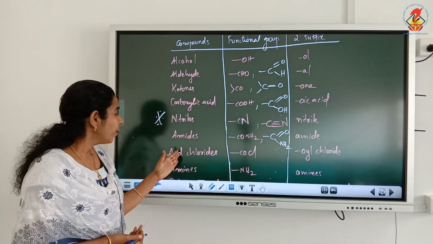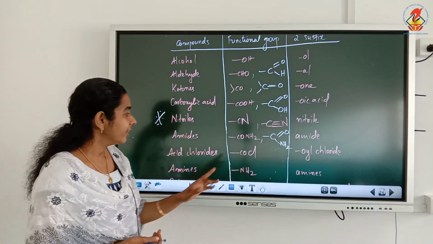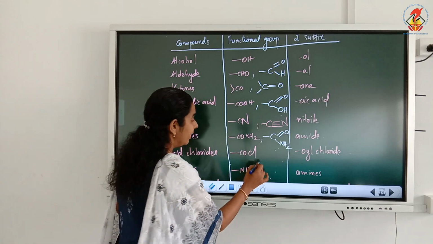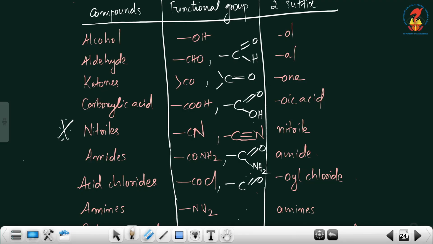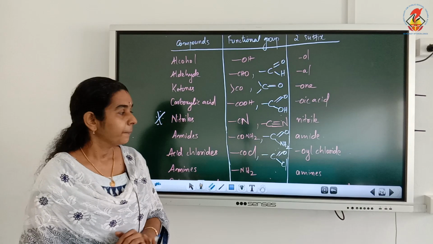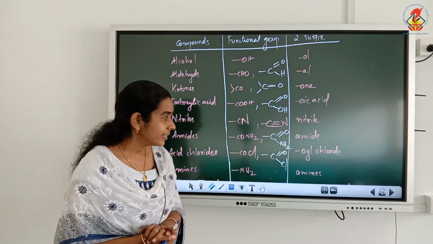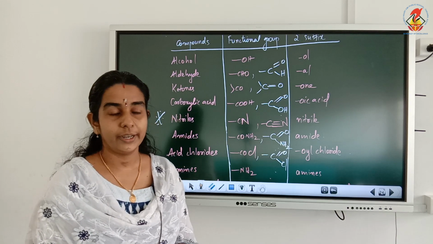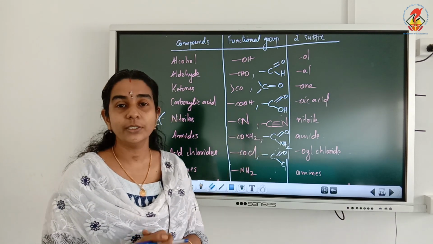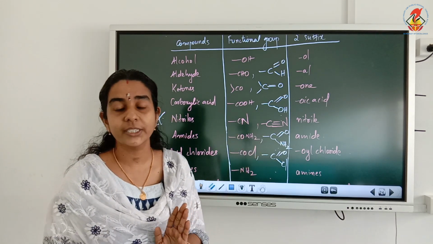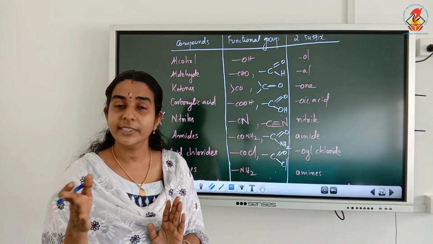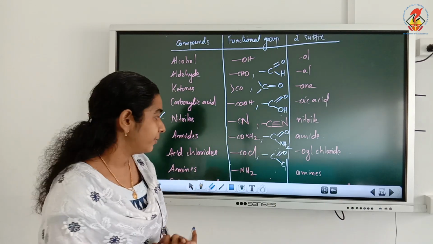Now next is acid chloride, that is COCl. The expanded formula is C double bond O, Cl. Remember, Cl is attached to carbon. And the secondary suffix is oyl chloride, starting with a vowel. So how should we add the secondary suffix? By replacing the last E from the primary suffix.